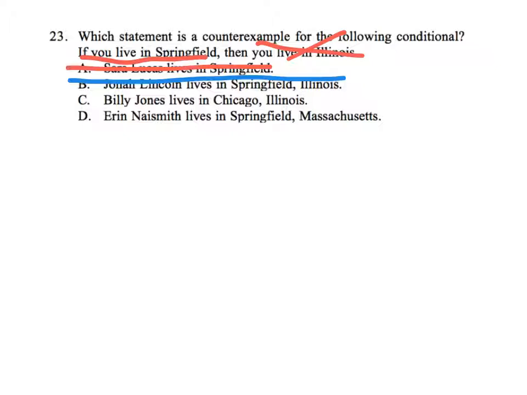C says Billy Jones lives in Chicago, Illinois. That one doesn't work because I want them to live in Springfield, not Illinois. And he lives in Illinois, so he's out. The last one says Aaron Nasmith lives in Springfield, Massachusetts. This one we have Springfield. This one's not Illinois, so D is going to be our answer.